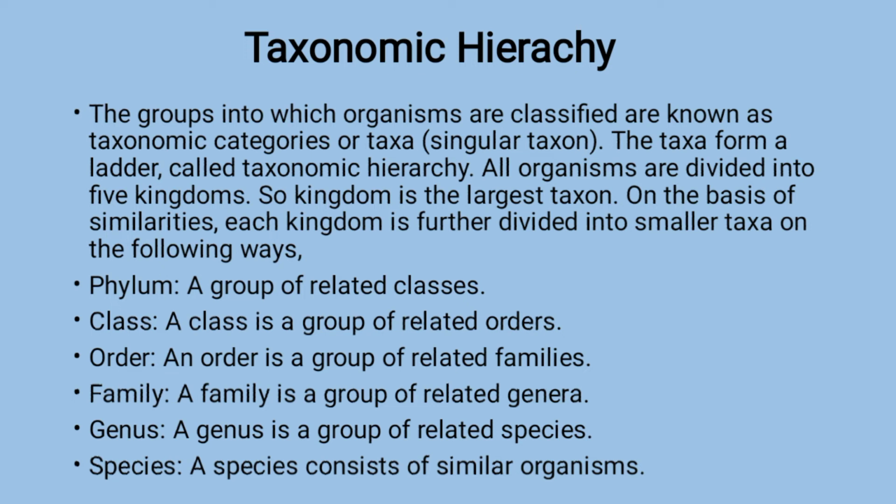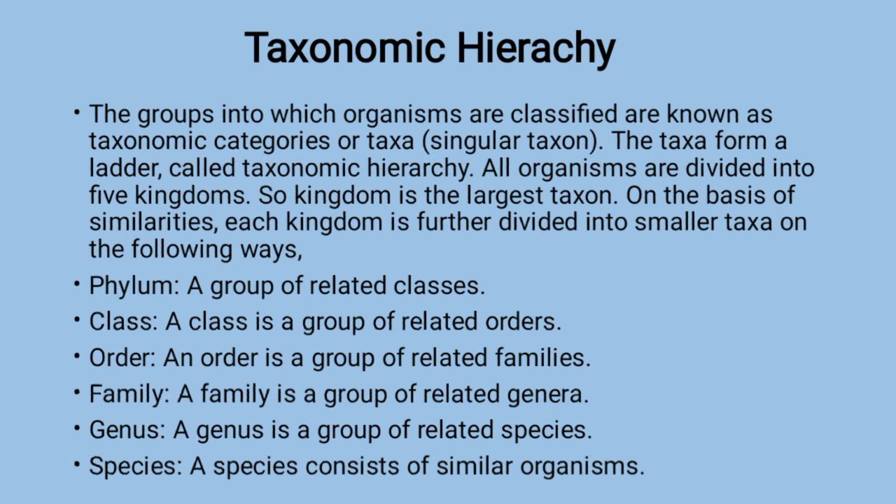The topmost one is a domain, and then comes phylum. A phylum is a group of related classes. Class is a group of related orders. Order is a group of related families. A family is a group of related genera, and a genus is a group of related species. A species consists of similar organisms. So, means to say a species will be a group of organisms that are similar.